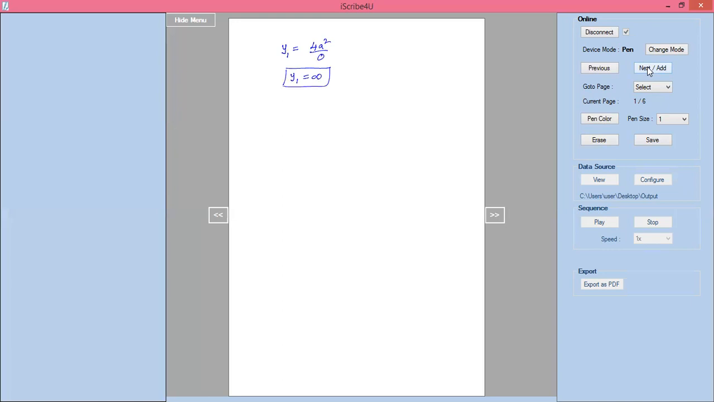So when y1 becomes infinity, as I already told, we change to x1. x1 is dx by dy. Since y1 is dy by dx and x1 is dx by dy, 1 by infinity is nothing but 0. So we get x1 equals 0.